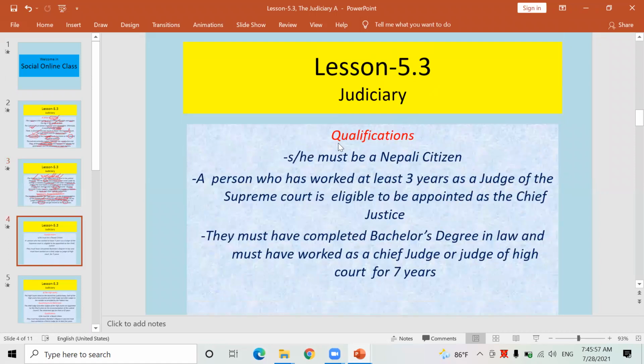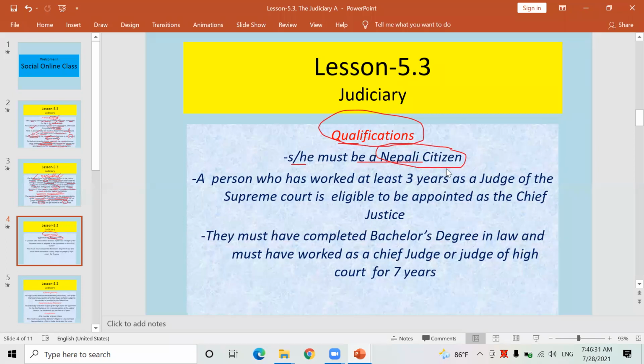Okay, now qualification. Regarding the qualification of the Chief Justice and judges of the Supreme Court, what sort of qualification should they have? Okay, look here. He or she, judge or chief justice, can be male or female, it doesn't matter. Therefore, he or she must be a Nepali citizen. The first qualification to be the chief justice or judges of the Supreme Court is Nepali citizenship.